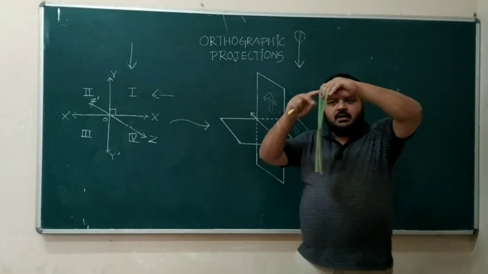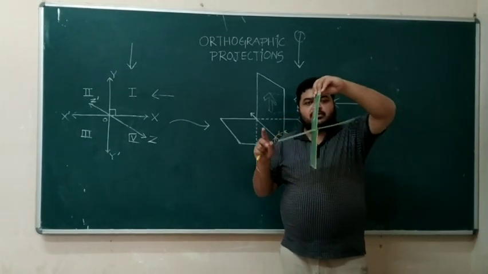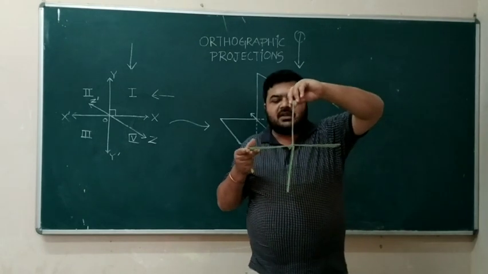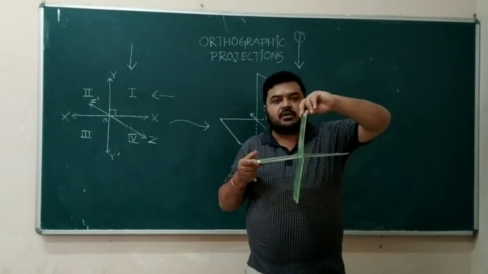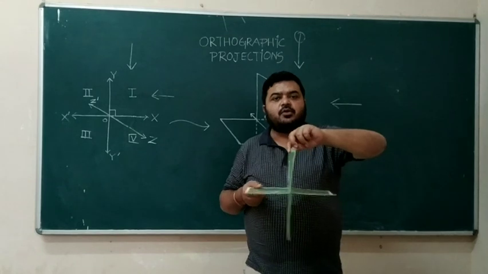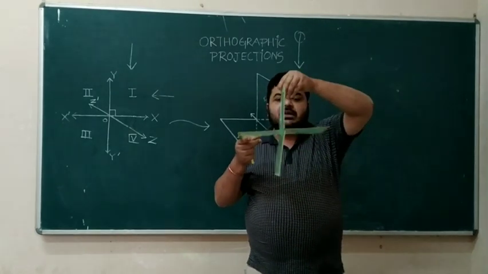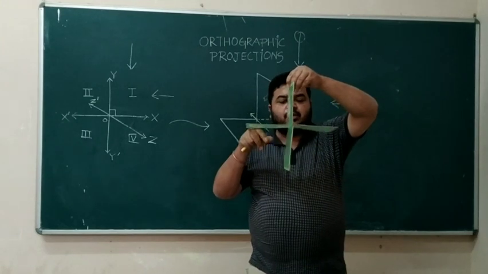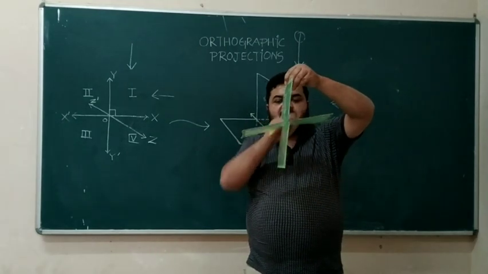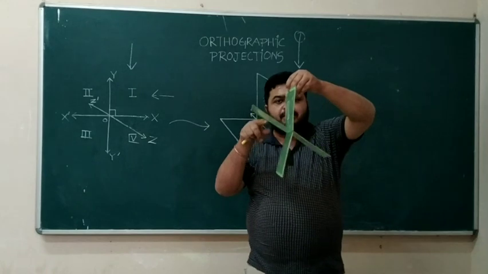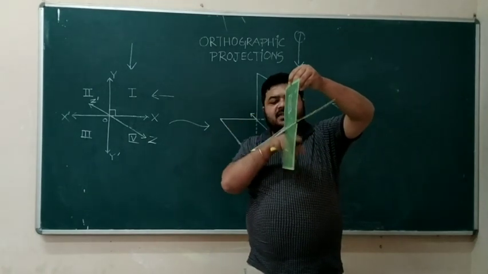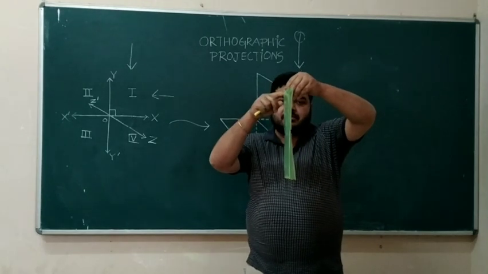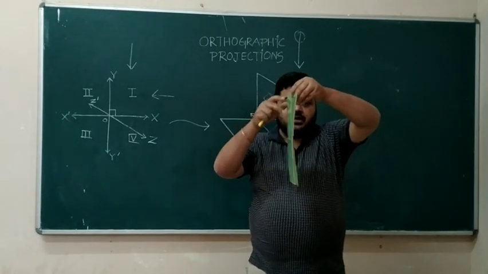Is it clear? There is a law of rotation of planes. When the planes rotate, they rotate clockwise. And when you rotate it clockwise, what happens? The first quadrant opens up, and the third quadrant here opens up. The first quadrant here and the third quadrant here, they open up. However, the second and the fourth quadrant, they close. They are closing. They are closed.